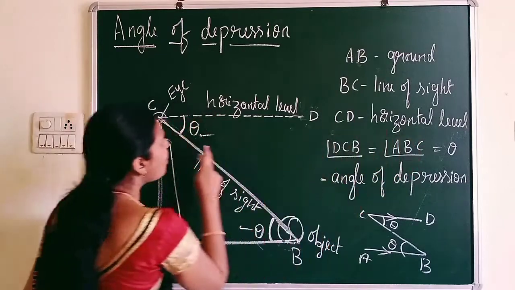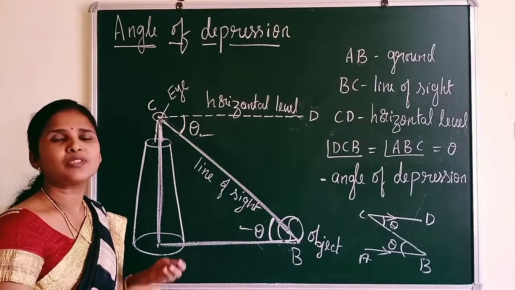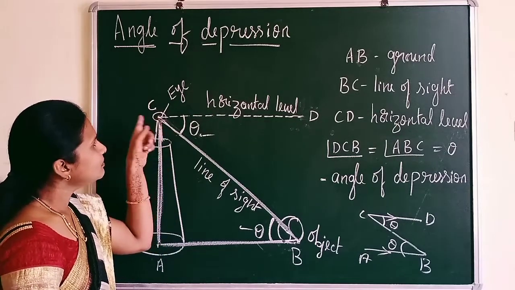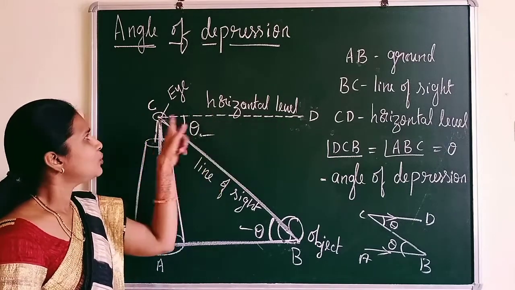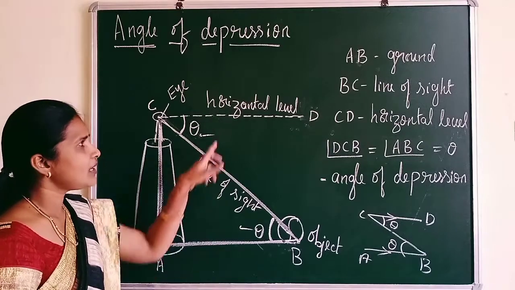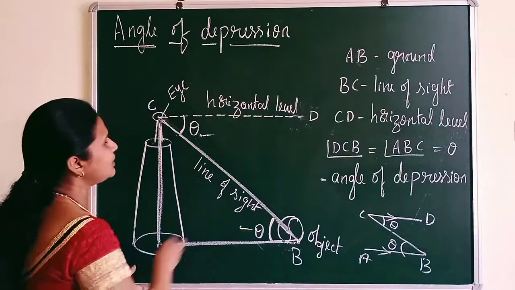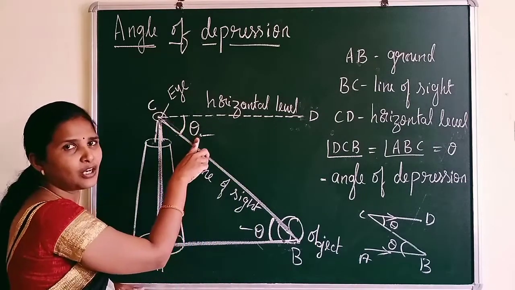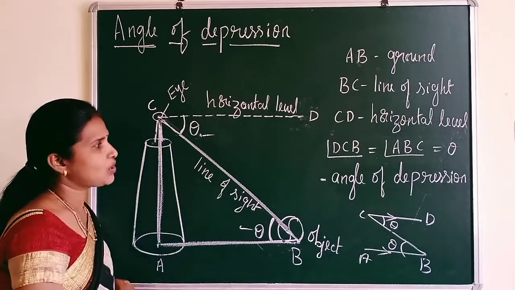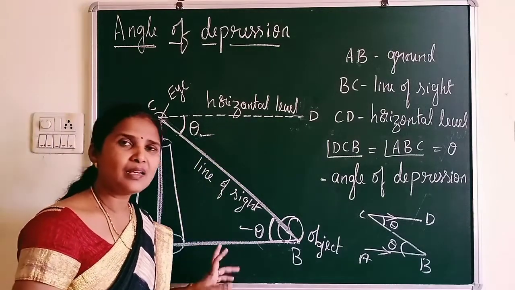Next comes CD. CD is a horizontal level. What is horizontal level? The horizontal level always comes when a man is standing. Suppose no one is standing there, then there won't be a horizontal level. So here you can see it is a line segment through the eye of an observer which is parallel to the ground. So the horizontal level and the ground are always parallel to each other. And angle DCB is nothing but the angle of depression, and this angle CBA is also an angle of depression, because these two angles are equal as these two lines are parallel, because of alternate interior angles.